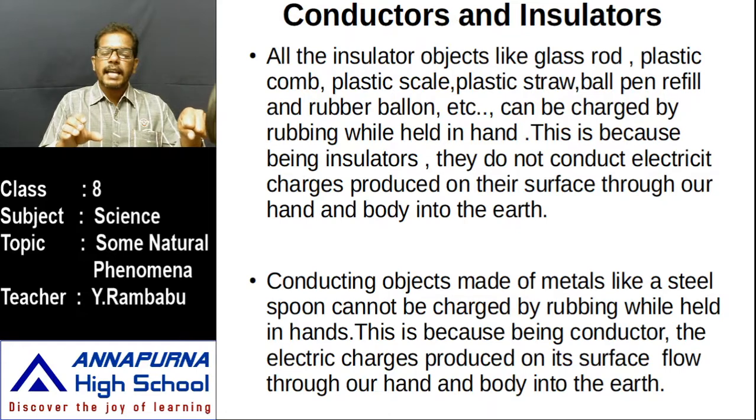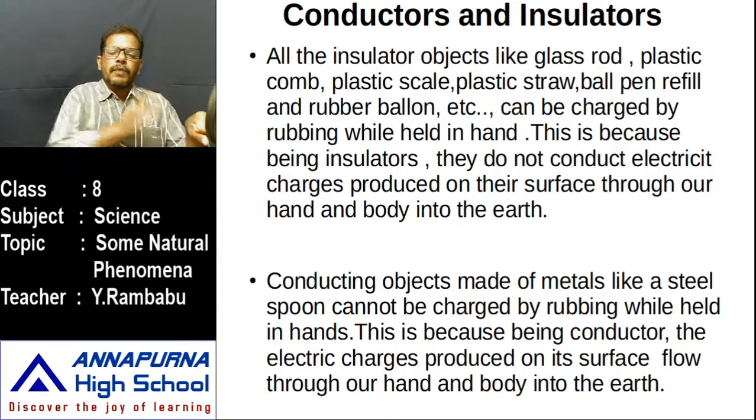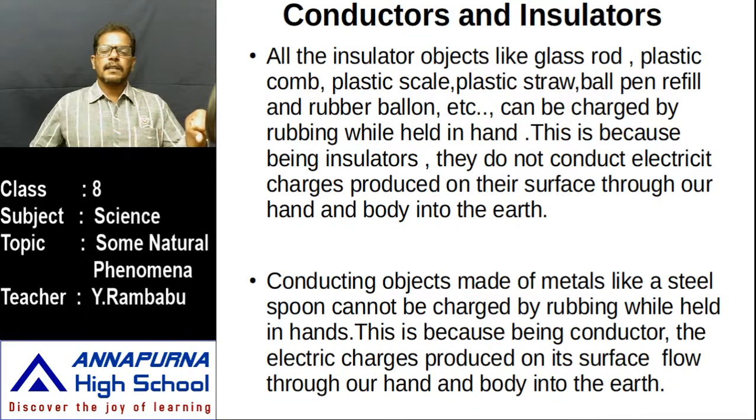But the charge which is acquired at the rubbed end is transmitted from the rubbed portion to the other portion, and being a conductor, it is transmitted. Our body is also a conductor and earth is also a conductor.